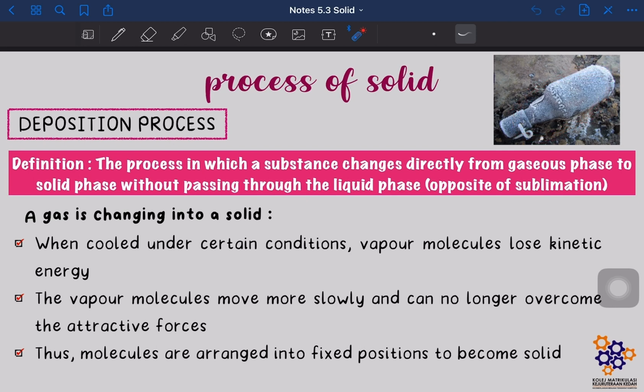Okay, so dekat sini a gas is changing into a solid when cooled under certain conditions. So when the gas is cooled under certain condition, so vapor molecule akan lose kinetic energy. So now the vapor molecules will move more slowly and can no longer overcome the attractive forces. So thus the molecules are arranged into fixed positions to become a solid. Okay, so these are the 4 process of solid that you have to understand. Okay, ada 4. Yang pertama adalah melting, yang kedua freezing, yang ketiga sublimation, dan yang keempat deposition. Okay, alright.